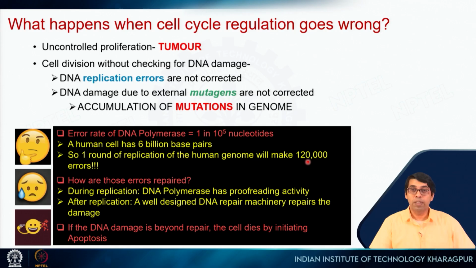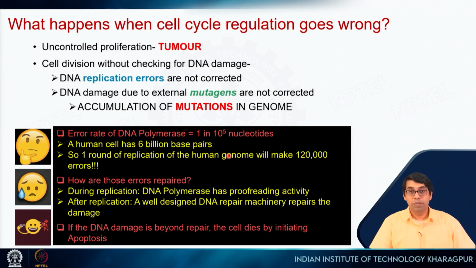However, I told you that there are DNA repair mechanisms, right? So there are proteins which will detect these errors. They will detect this mismatch in the DNA that has happened. They will come and correct it, right? So all of this reduces this from 1 in 10 to the power 5 to 1 in 10 to the power 9, which means that 3 to 6 mutations will happen during one round of replication.